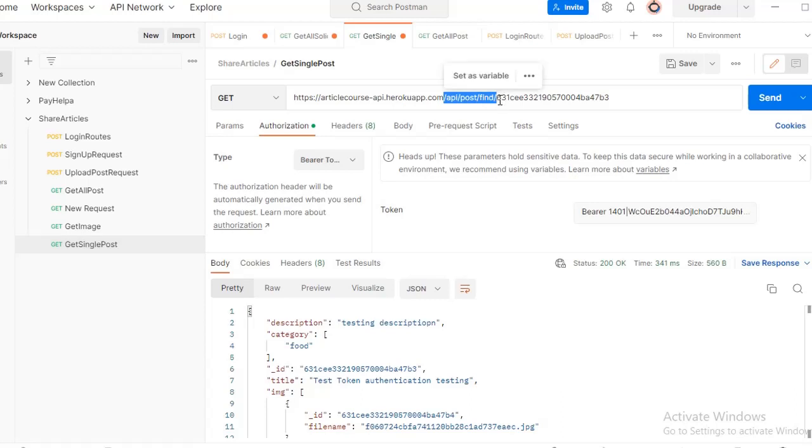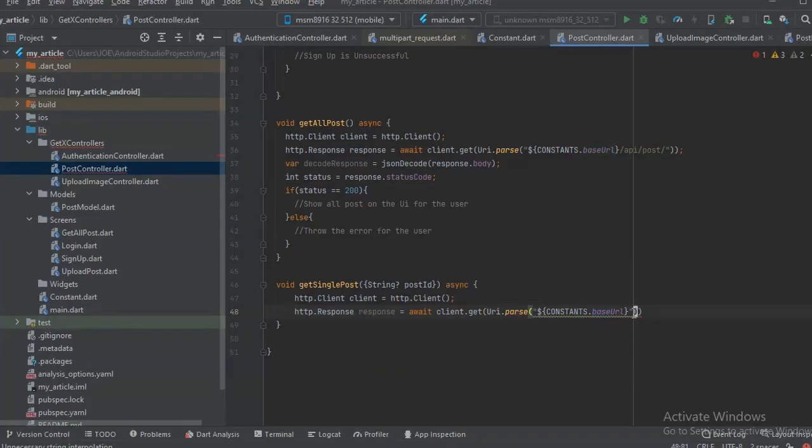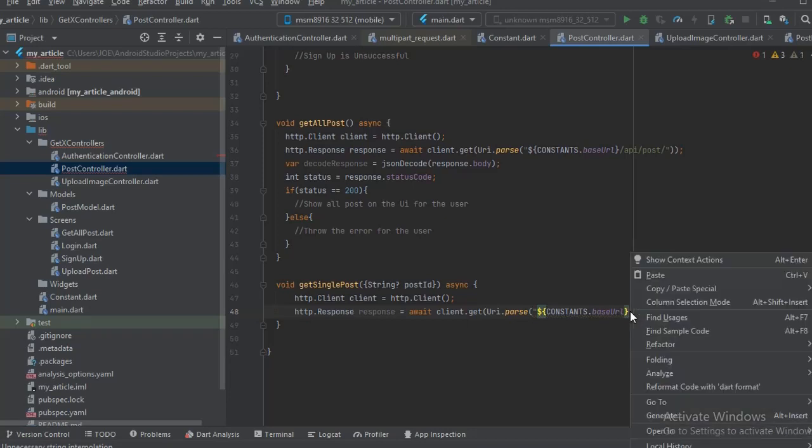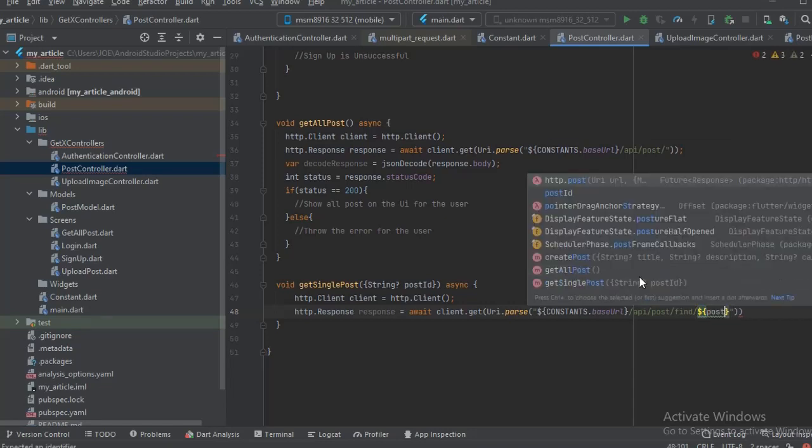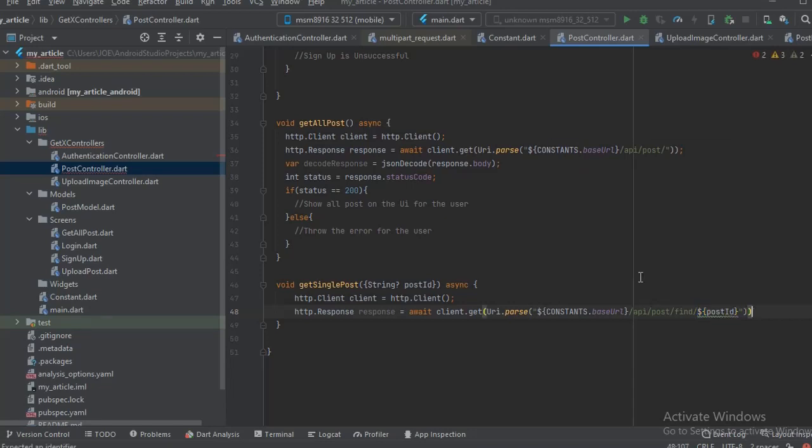We come here, paste this in here, and then all we need to do is pass in the post ID in here. When we pass in the post ID, that way we get the post that has that ID. For every post there's a unique ID, so we pass the ID to the base URL and say, find the post with that ID.